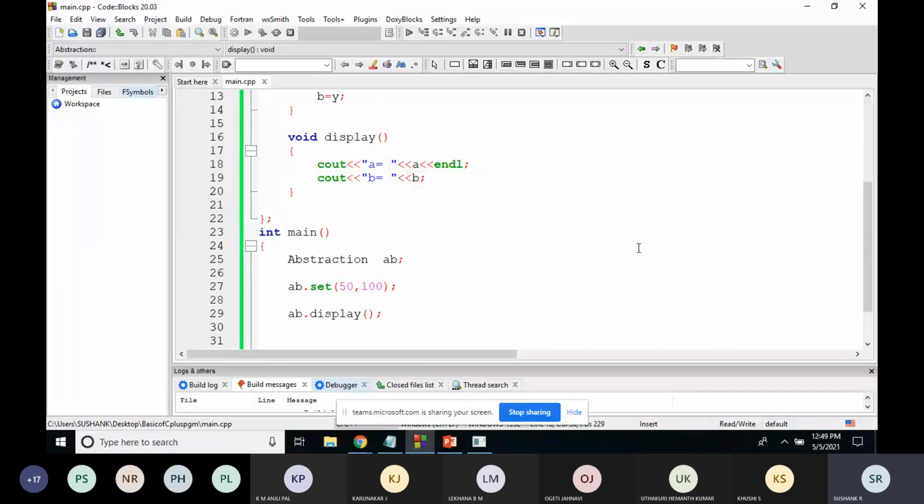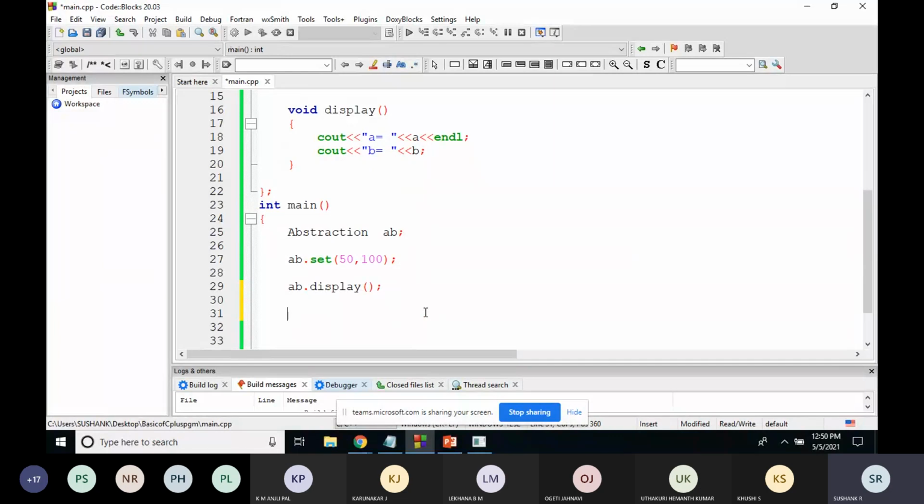By calling the set function, that function is setting the values of a and b to 50 and 100, and by calling the display function, they are printed. So you are not worried about the internal implementation. You are just calling the function name and you are getting the functionality. Is this point clear?